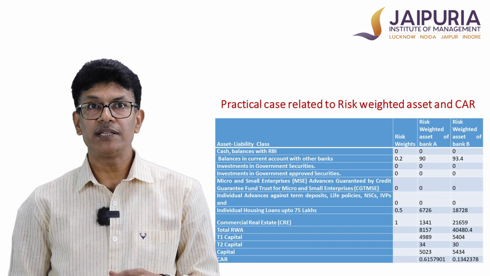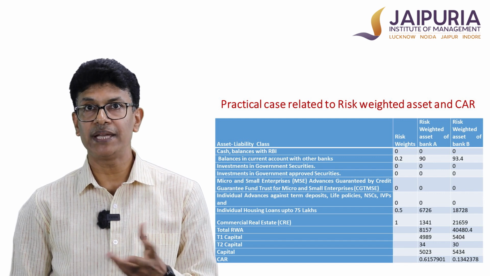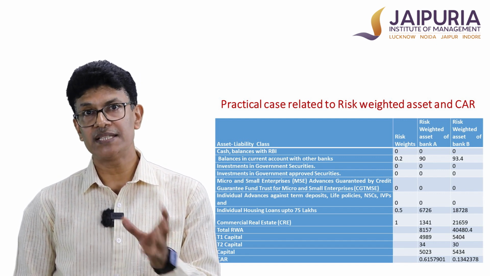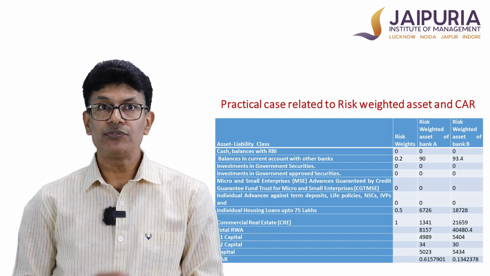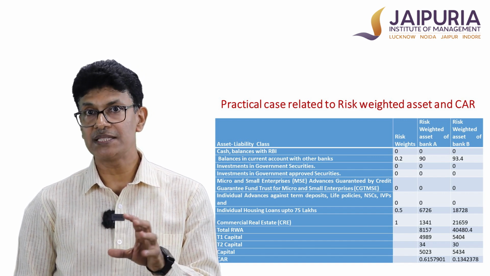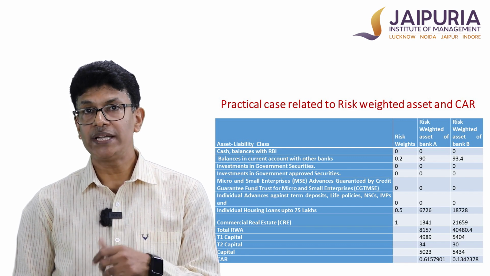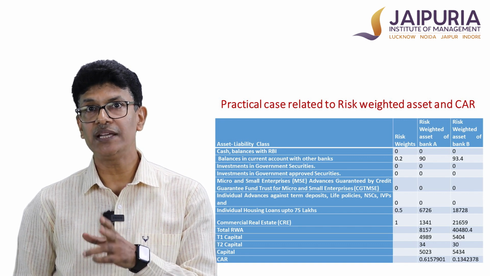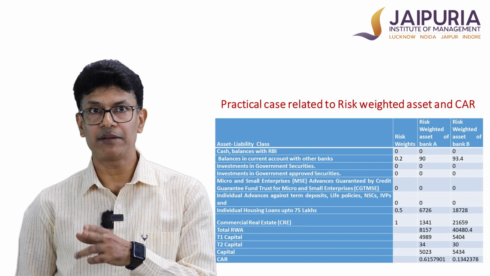Then whatever are the loans and advances against some guarantee or mortgages like IVP, NSC, the risk weight is 0, so the risk weighted asset in this particular asset class category would be 0 for both the banks. Individual housing loans up to 75 lakhs only or less means the less risky housing loans. The risk weight is 50%. So whatever was the asset that is given, it will be reduced to 50%, and it is mentioned in the cell against bank A and bank B.